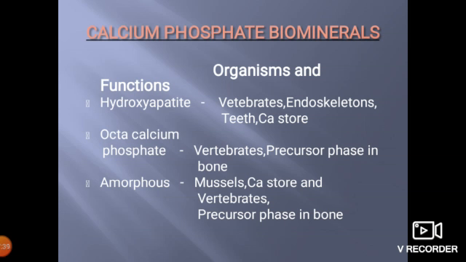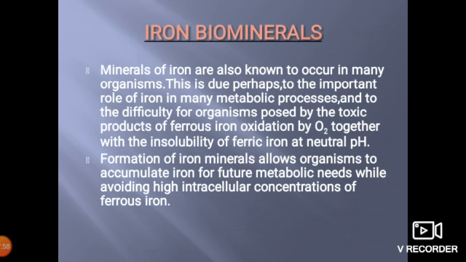Octacalcium phosphate is present in vertebrates, and its function is as a precursor phase in bone. Amorphous mineral is also present in muscles, with the main function of calcium store, and it is present in vertebrates, with the main function of precursor phase in bone. These are the functions and organisms of calcium phosphate biominerals.